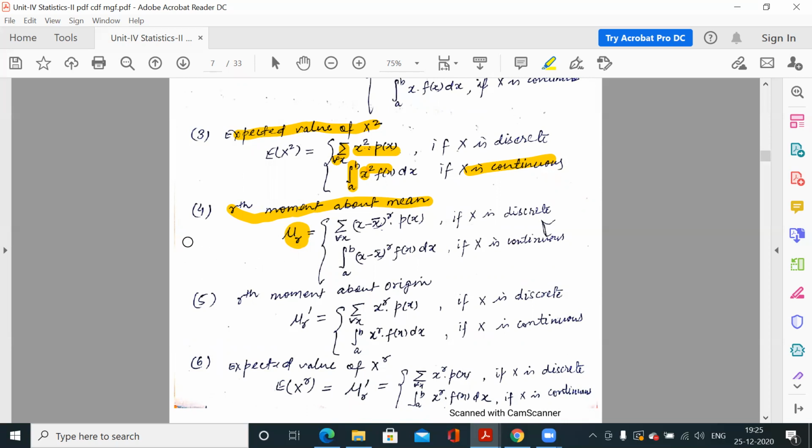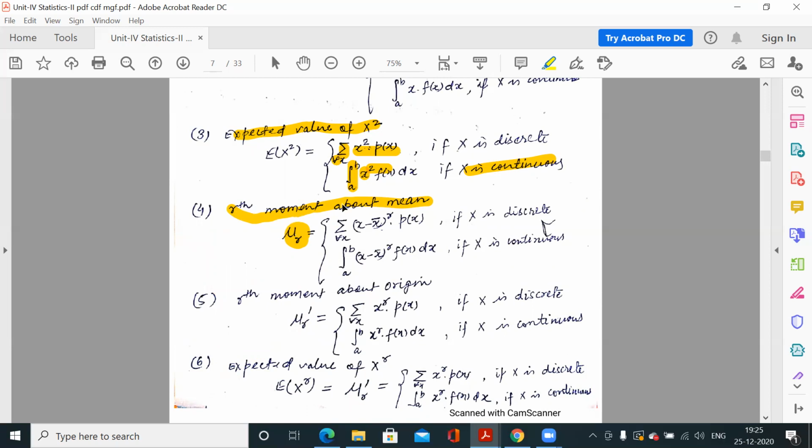For the x variable we have the corresponding px or fx. There we had x and corresponding frequencies, frequencies meaning count. But here for each x we have the corresponding probability in terms of px or fx. So that is the only difference.